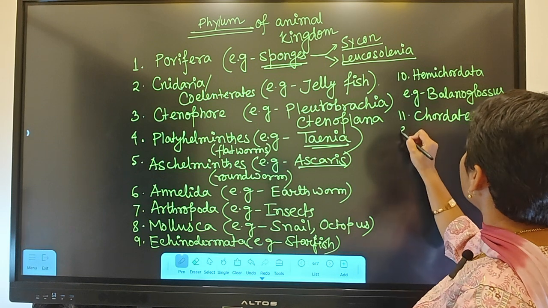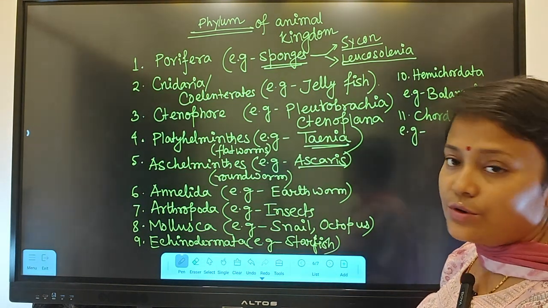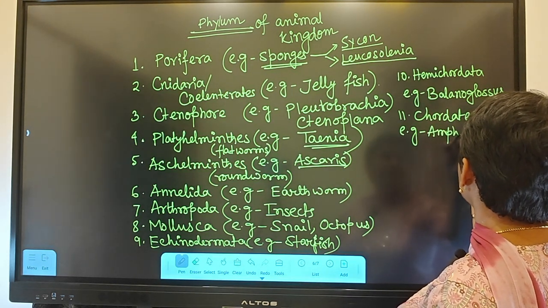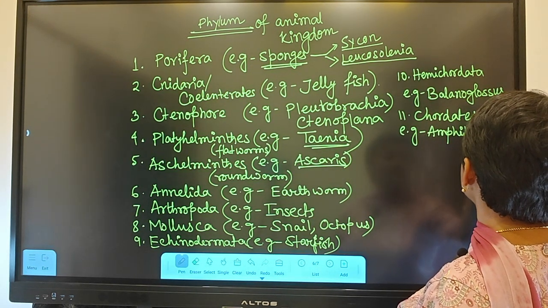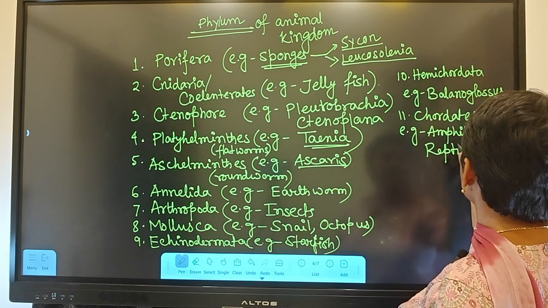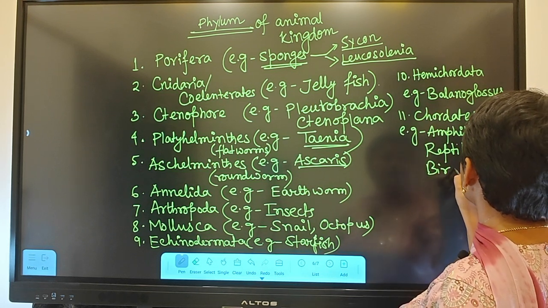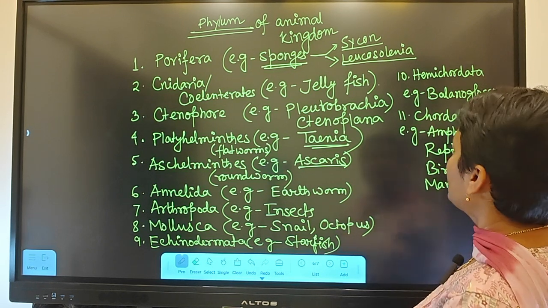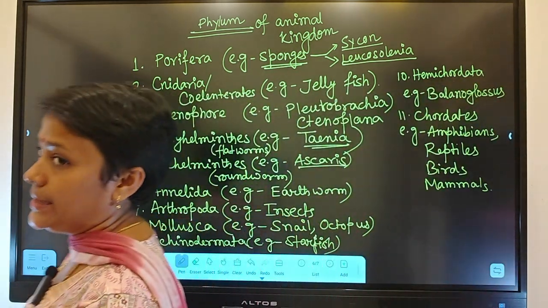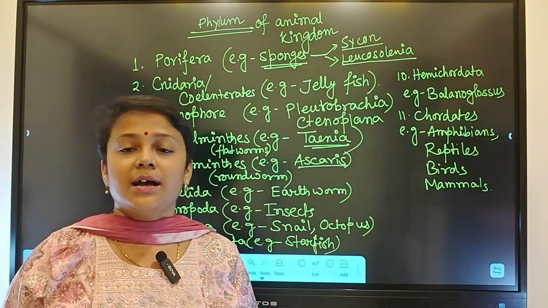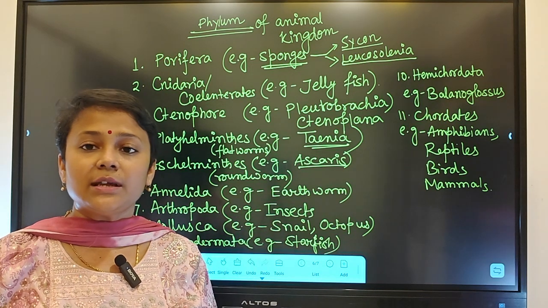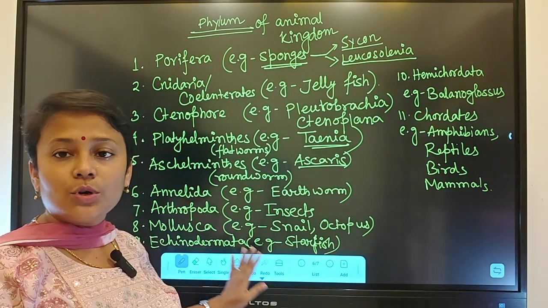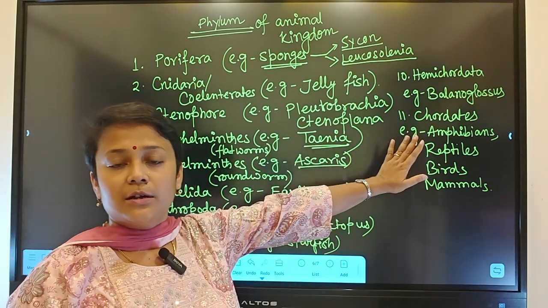Chordates means, all we know, it will include amphibians like frog, reptiles, birds and mammals. All will belong to the chordates. So these are the 11 phyla and a few examples. I am not specifying which is the scientific name and which is the common name. Just have a look at the phyla and their common names.